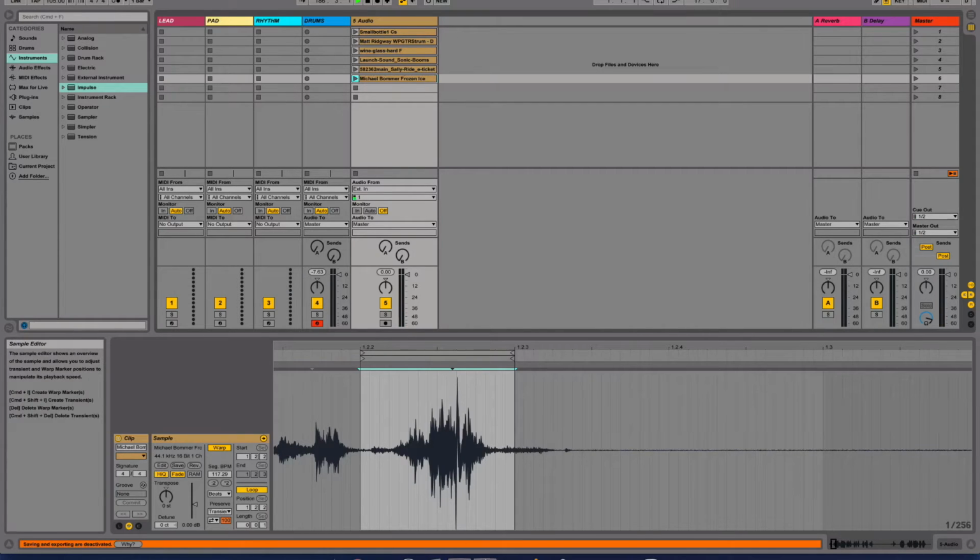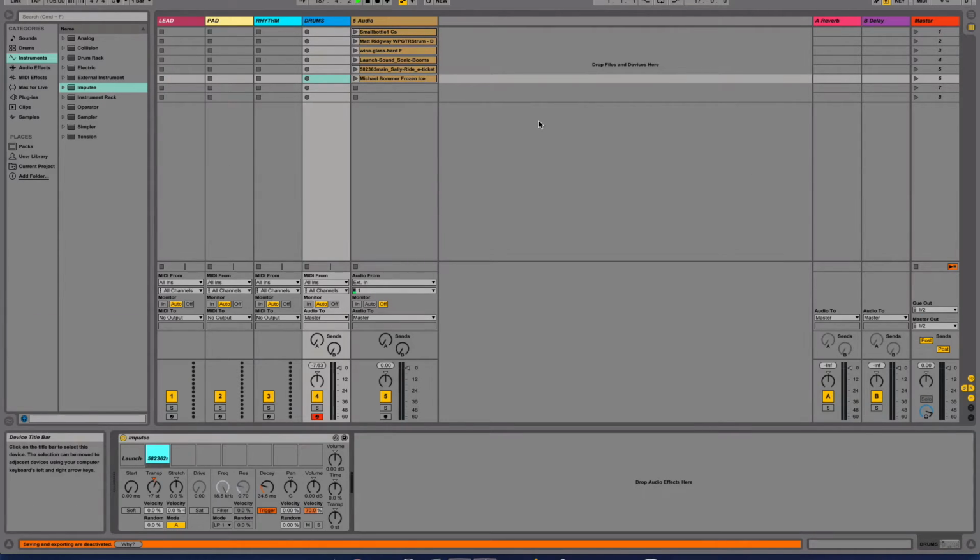In the same way as we've done before, we're going to open up our impulse and we're going to drag this into our third track. We want this to be higher pitched, so I'm going to turn it up by 9 semitones. But I want it to be slightly shorter, so I'm going to turn the decay down to 108 milliseconds, or thereabouts. And there's our shaker sound.